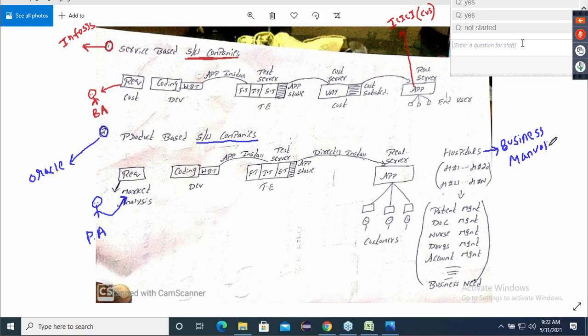Perfect, simple concept. They don't use any software. Everything they're doing physically. Records they're making physically, bills they're creating physically, doctors are there, doctors are not there, that also physically they're doing. Everything they're doing physically itself. They are not using software for their business.